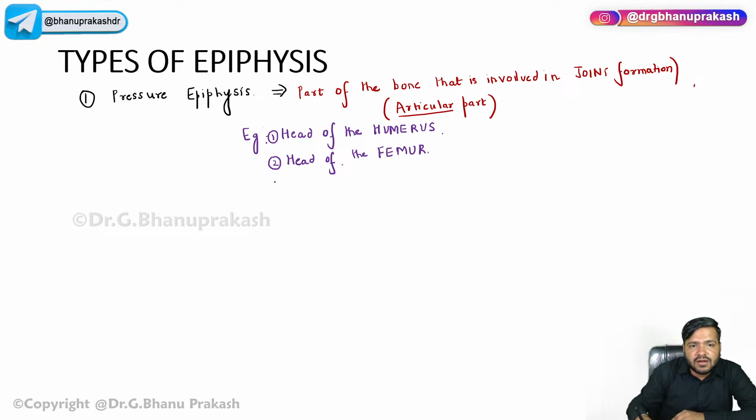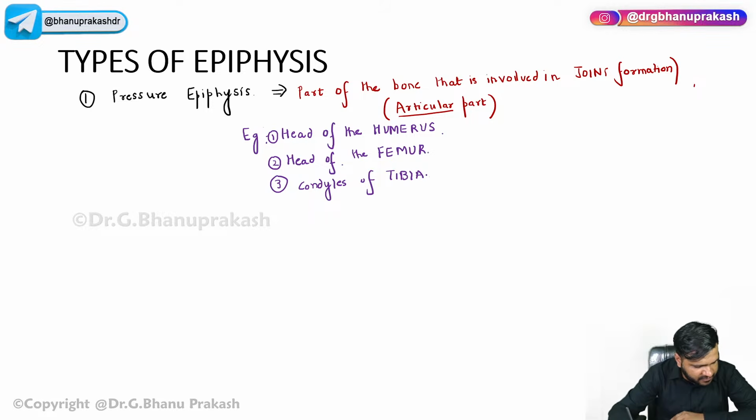Now, again, there are two things that I have to tell over here. We have the condyles of the tibia. Condyles of the tibia. Yes, George, very good. The lower limb, it is the femur. The condyles of the tibia.